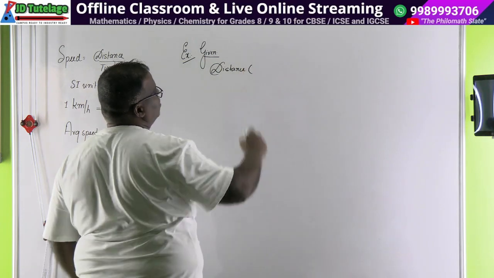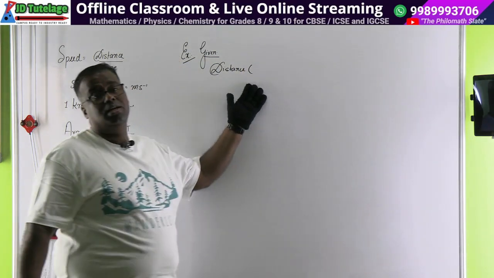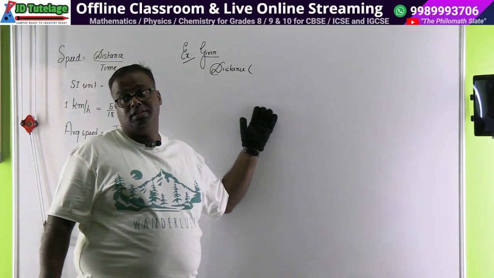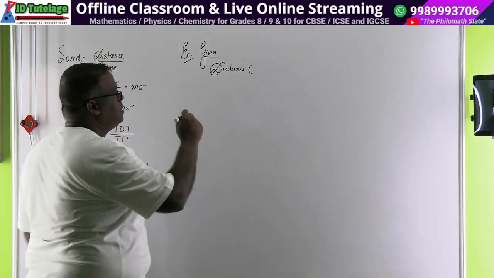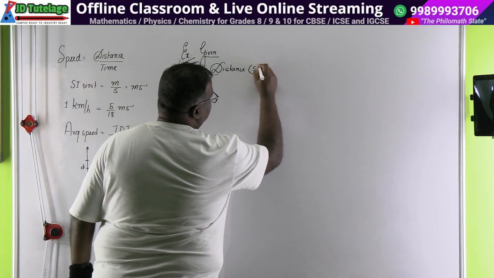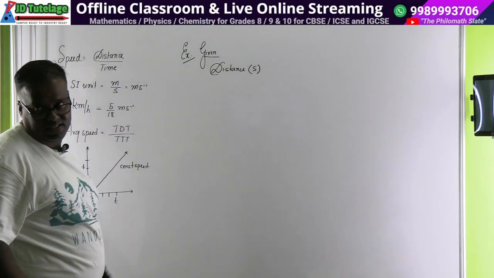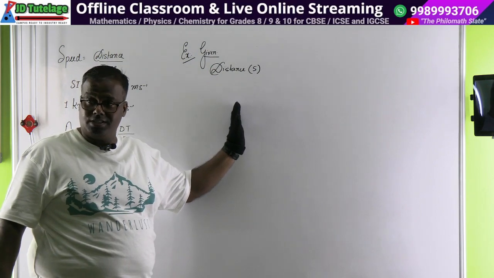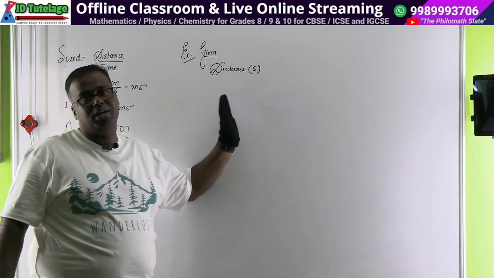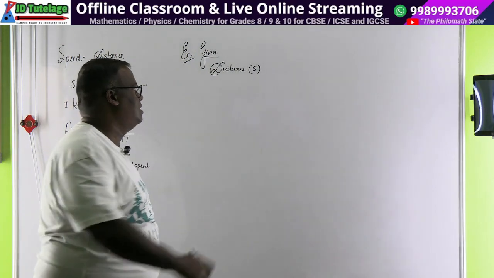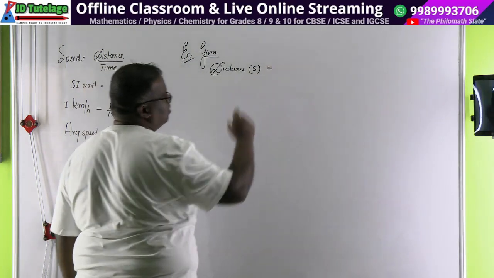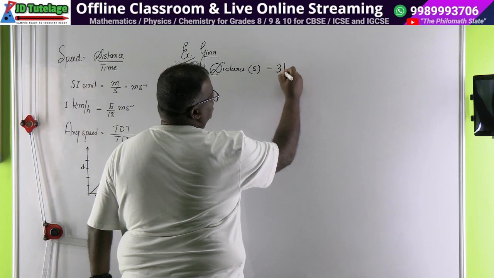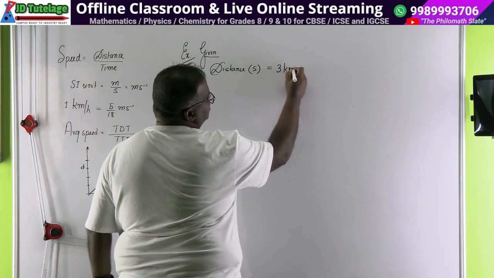Distance, and you are supposed to write your, don't write v is equal to s by t, ऐसा लिख दे वो काट देगा आपका. Distance, distance in physics we denote by the word s. d नहीं लिखते हैं. यहाँ पे सबसे पहला गड़बड़ी होगा आपको, because your mind will say speed is s. Distance and displacement को हम s से लिखते हैं, ठीक है? s. So distance is equal to how much? 3 kilometers.